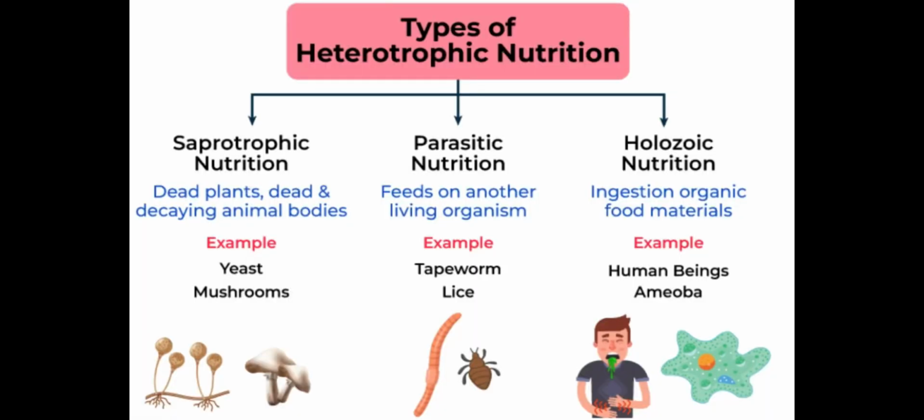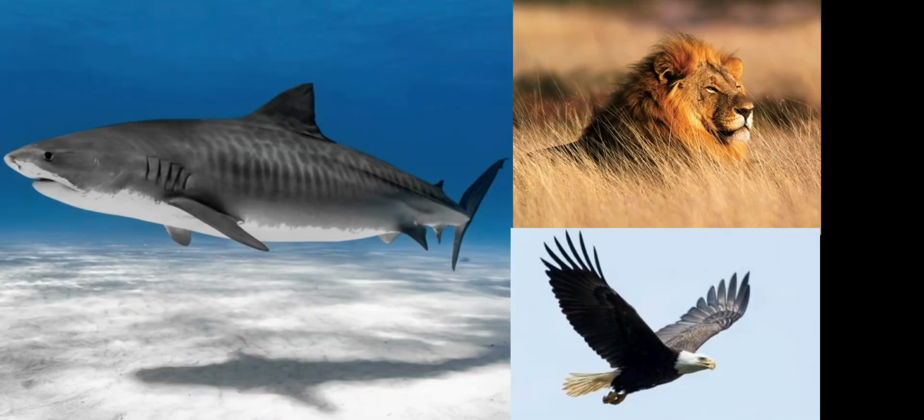All members of Animalia are multicellular, can move around, and are heterotrophic, with the holozoic nutrition category, which has three types: carnivores, herbivores, and omnivores. Carnivores rely on other organisms as their food source. Examples include lions, sharks, and eagles.